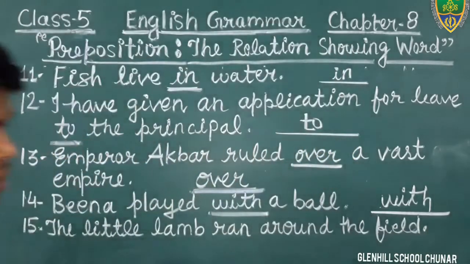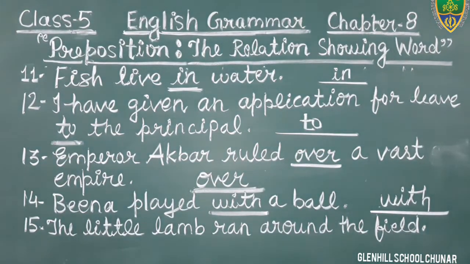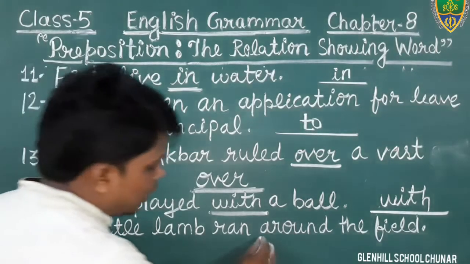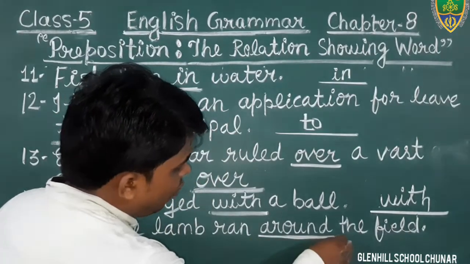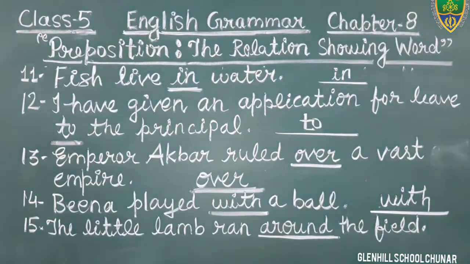This is your sentence. Okay, just see the sentence. The little lamb ran around the field. In this sentence, what is the preposition? The word around is used before the noun, and it also shows the relation with the other words given in the sentence.